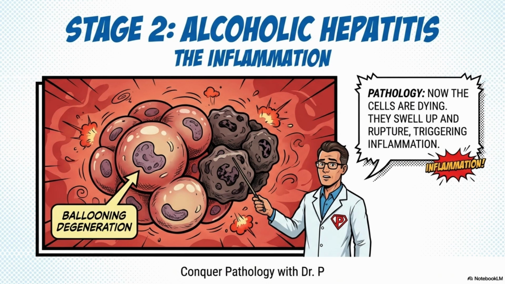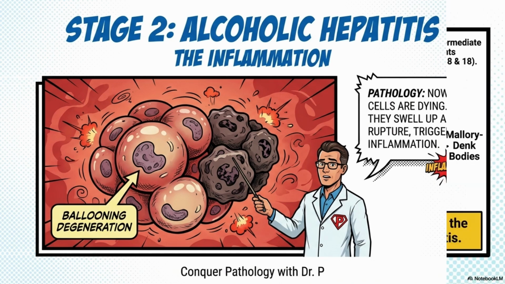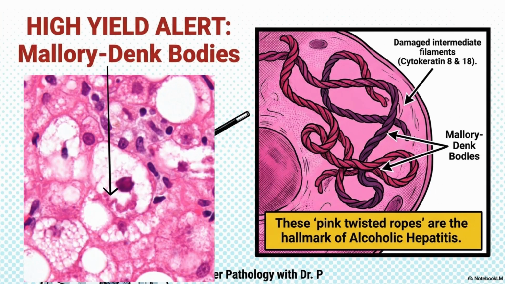The cells are dying, they swell up and rupture. This triggers inflammation. The immune system wakes up and attacks. In alcoholic hepatitis, you see something specific under the microscope. Mallory tank bodies. Look at the image.